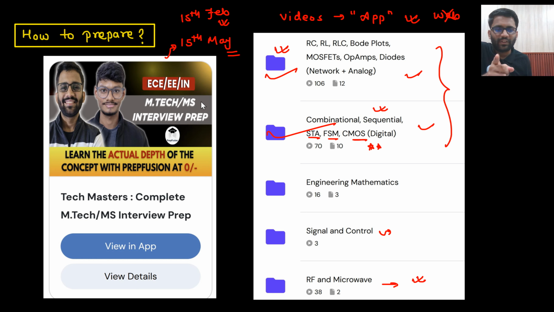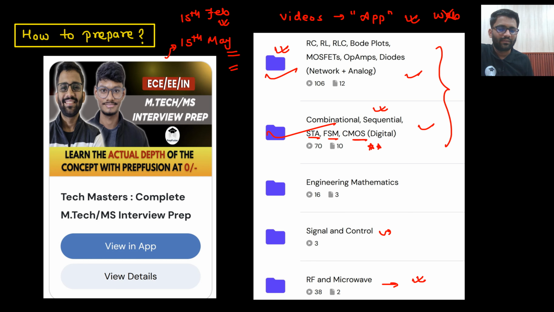Till 15th May, most probably your BARC interview will also be done, and even if the BARC interview is not done, certainly your IITM MS or TI MS interviews will all be done, and BARC will be near only. So till the day of the BARC interview I am keeping this course. After that I will make it private.